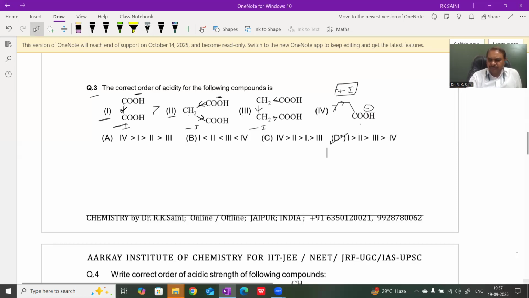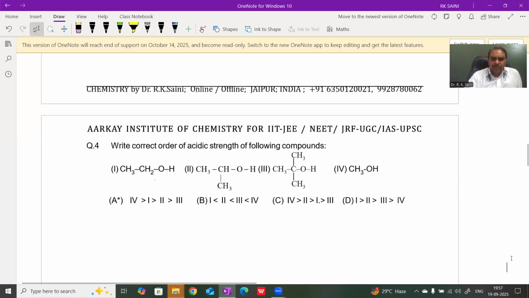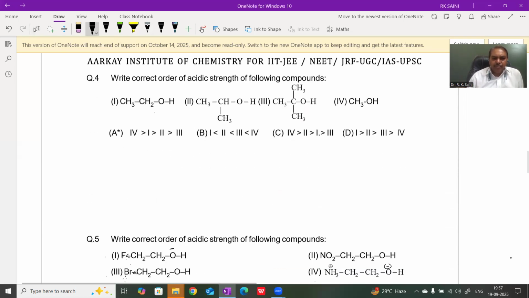Question number 4. Which of the given compounds are alcohol? We know that alcohols are the least acidic compounds, and they are weaker acids than water also,